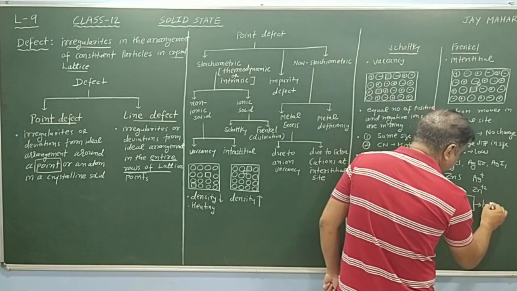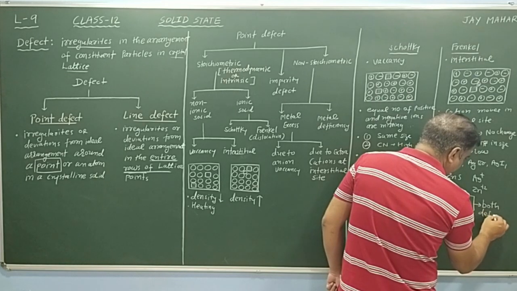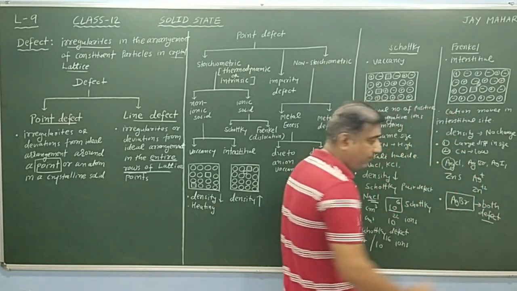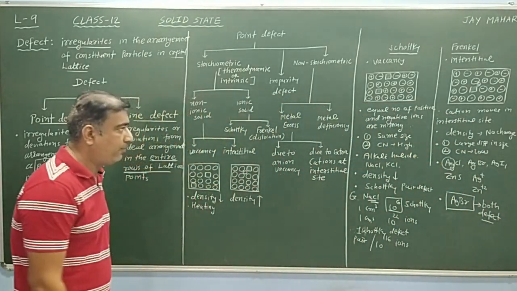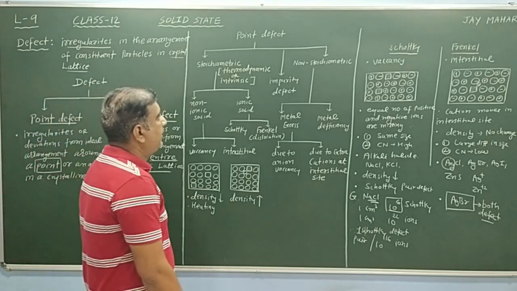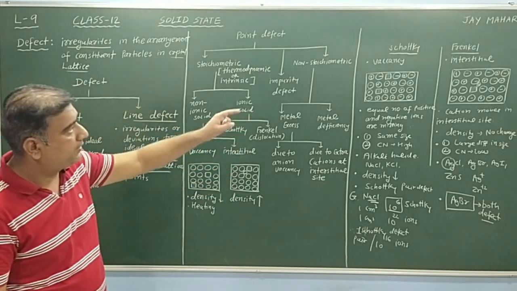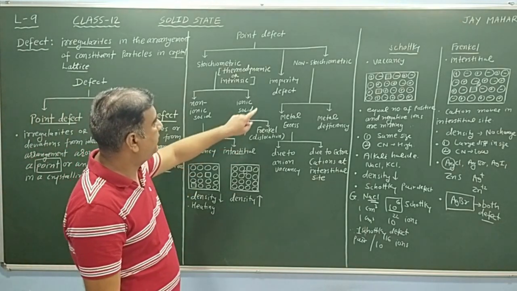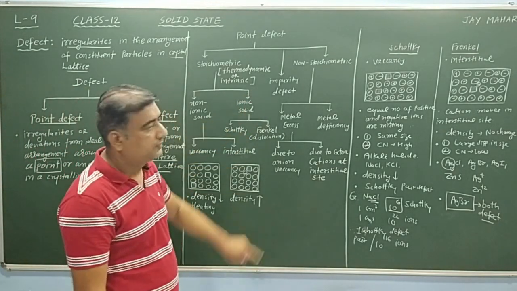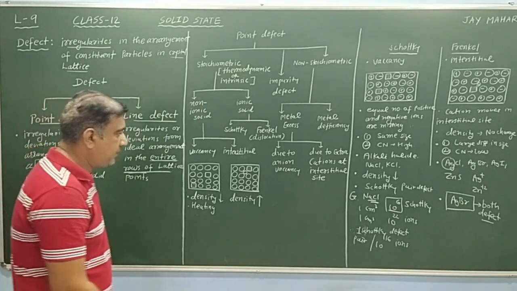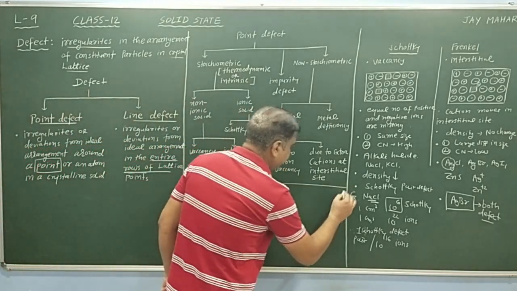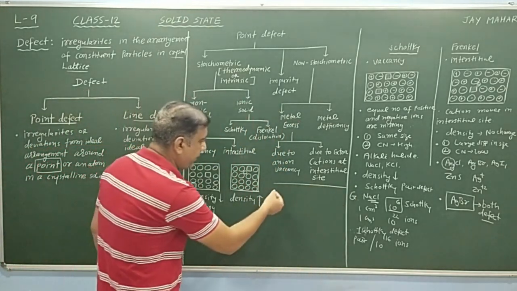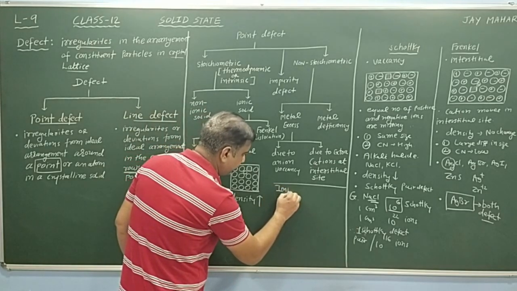Both defects are present in silver bromide. Now, Schottky defect and Frenkel defect are completed. Now we are discussing impurity defect.